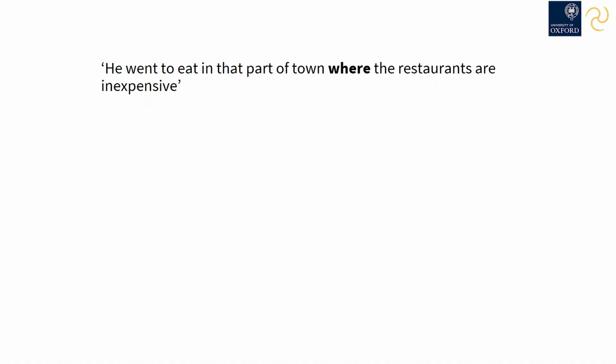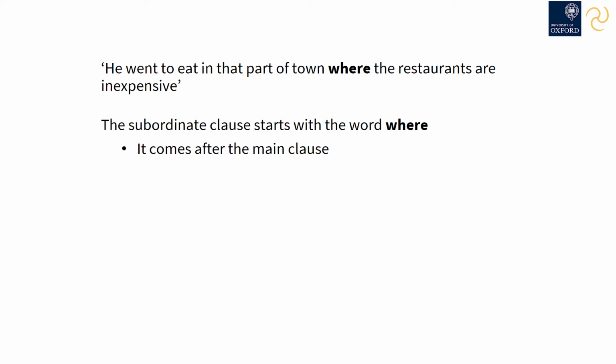The same principle can also operate over much longer syntactical units, in particular subordinate clauses. In English, subordinate clauses tend to either get mixed up with the main clause or to come after the main clause. Consider this example. He went to eat in that part of town where the restaurants are inexpensive. Here, the subordinate clause starts with the word where.